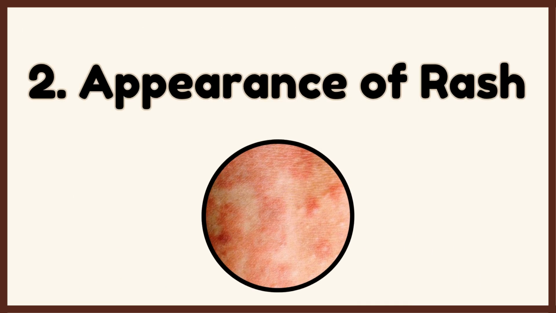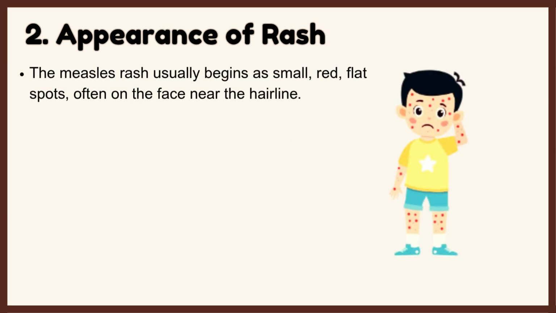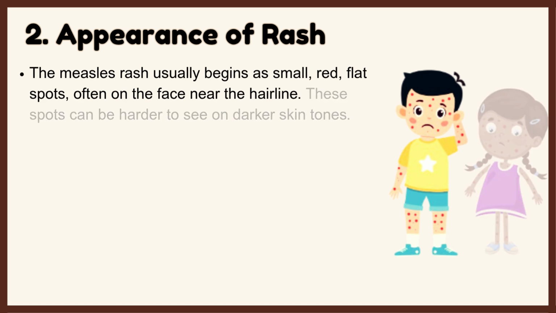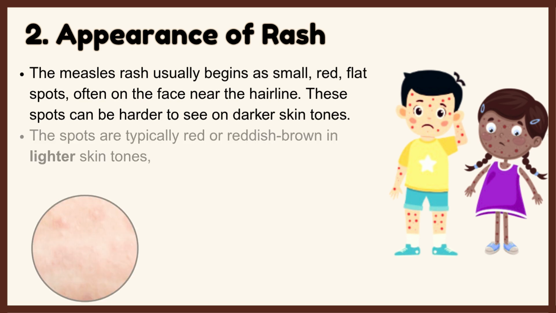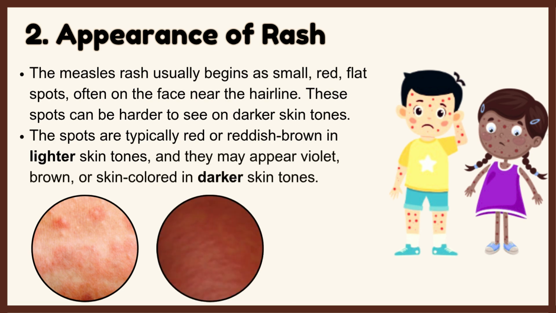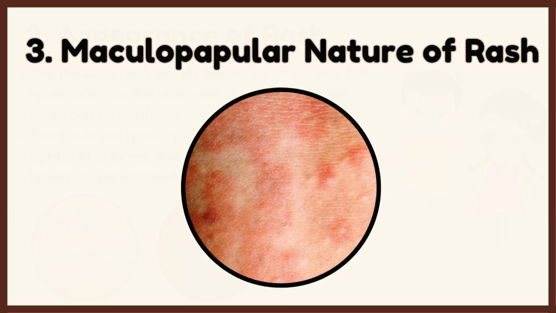Appearance of rash. The measles rash usually begins as small, red, flat spots, often on the face near the hairline. These spots can be harder to see on darker skin tones. The spots are typically red or reddish-brown in lighter skin tones, and they may appear violet, brown, or skin-colored in darker skin tones.